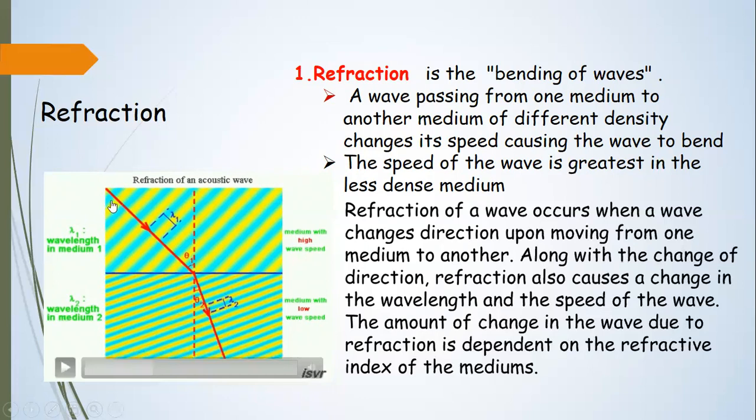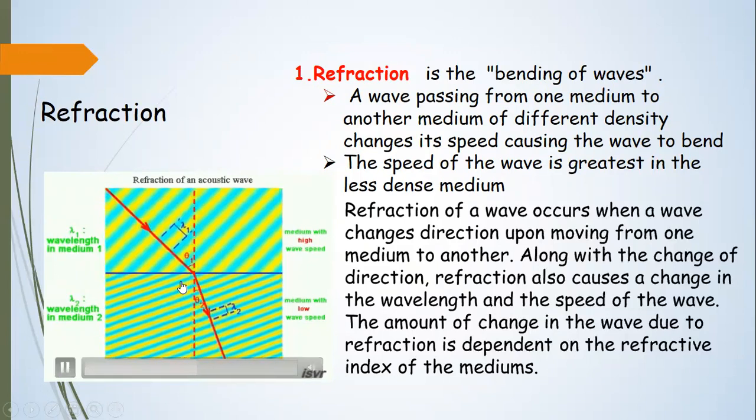You can see that this wave has more wavelength. As it approaches the boundary of the two media, it bends. This is your normal line. It bends towards the normal as it enters the second medium, the denser, shallow medium. In bending it also changes its speed: as the speed changes, the wave slows down, and the wave bends towards the normal.